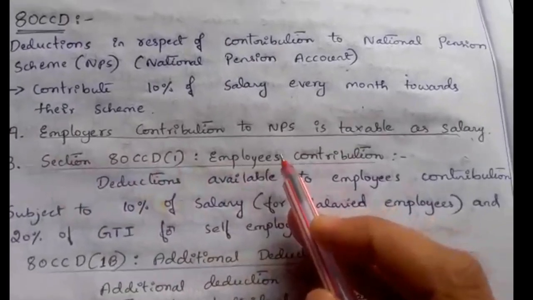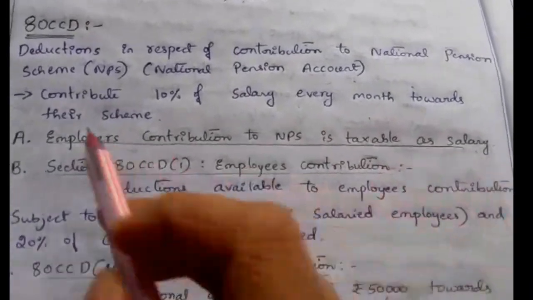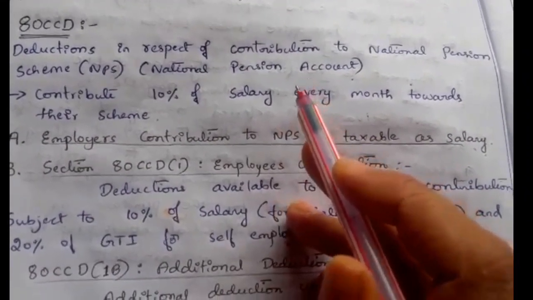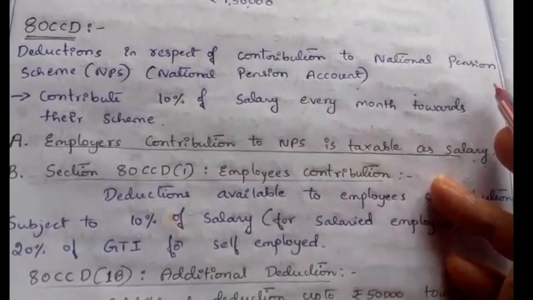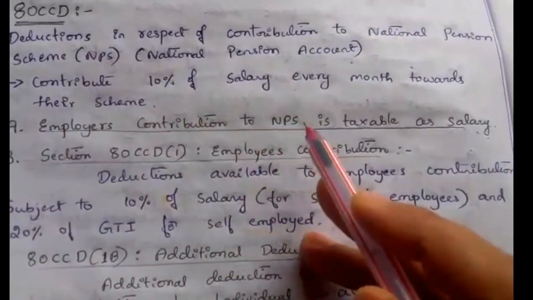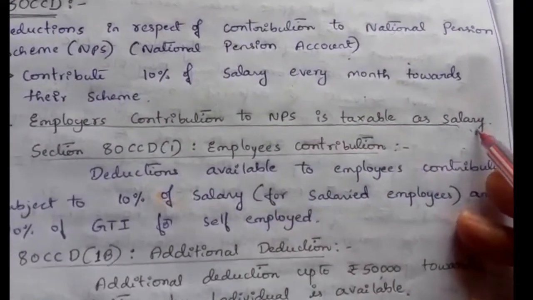First, employer contribution to NPS is taxable as salary. Both employer and employee contribute a certain percentage of salary to the NPS. Employer contribution to NPS is taxable as salary under the head income from salary.